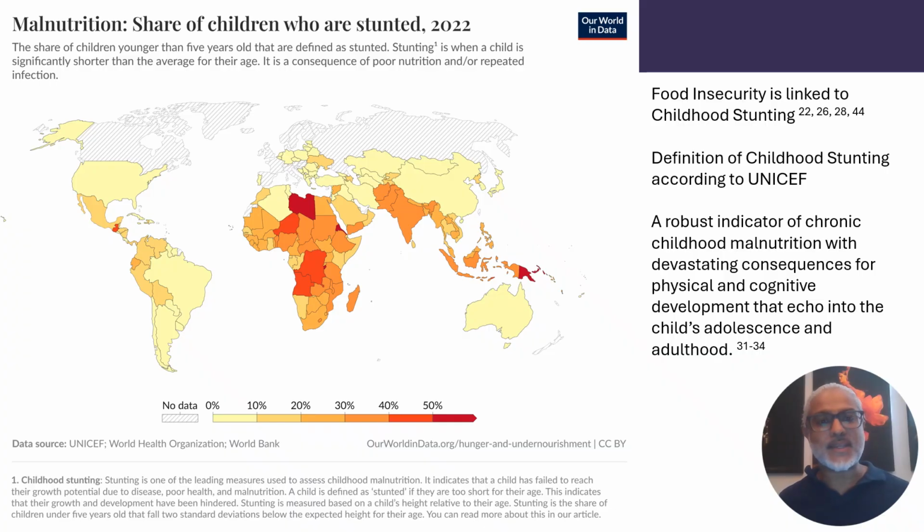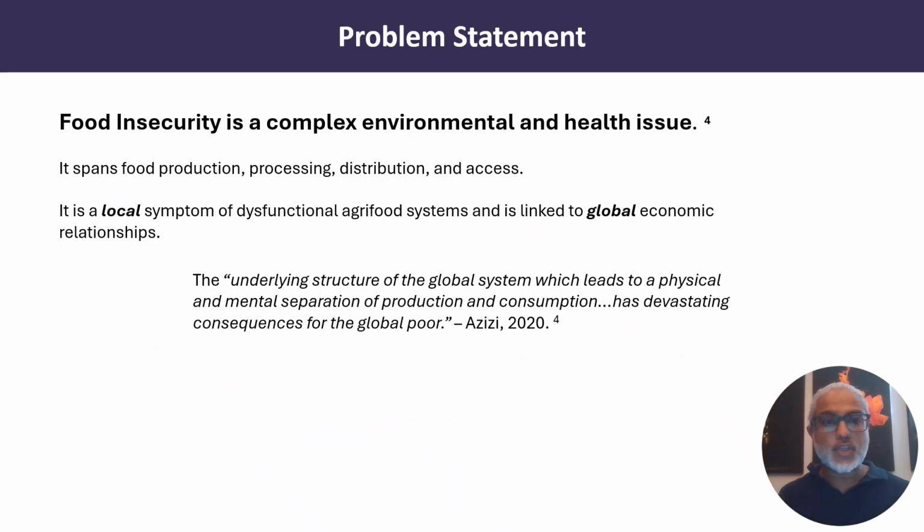Food insecurity is linked to childhood stunting, which is a measure of chronic undernourishment, which has devastating consequences for physical and cognitive development that echo into the child's adolescence and adulthood. So food insecurity is a complex environmental and health issue. It spans food production, processing, distribution, and access. And it can be understood as a local symptom of a dysfunctional global agri-food system.